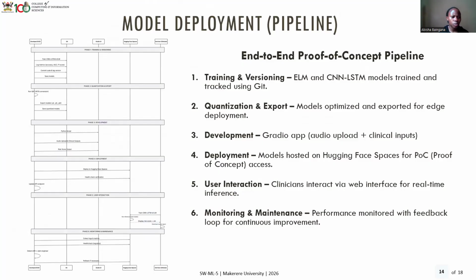So we move on. That was from the developer to Git, which we used as our version control. From that, we exported the models, and then we saved the quantized models. And then for development, we used Gradio. And from there, for the deployment part, we deployed on Hugging Face Spaces.